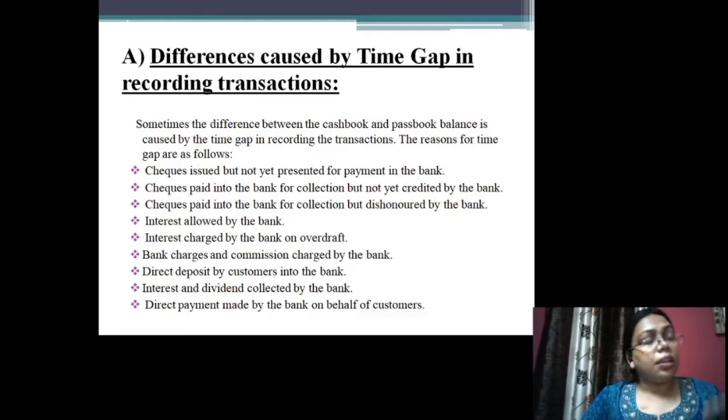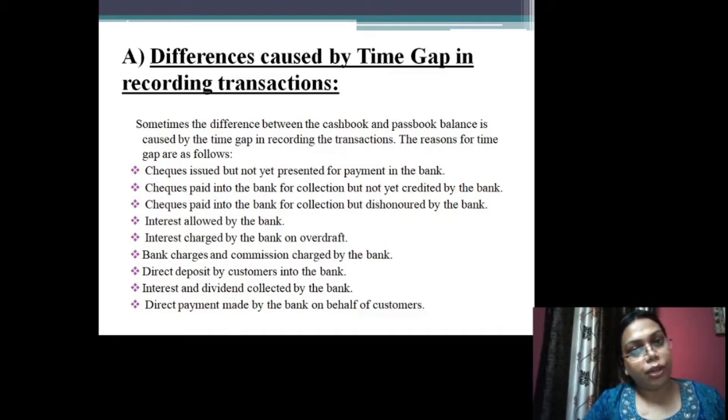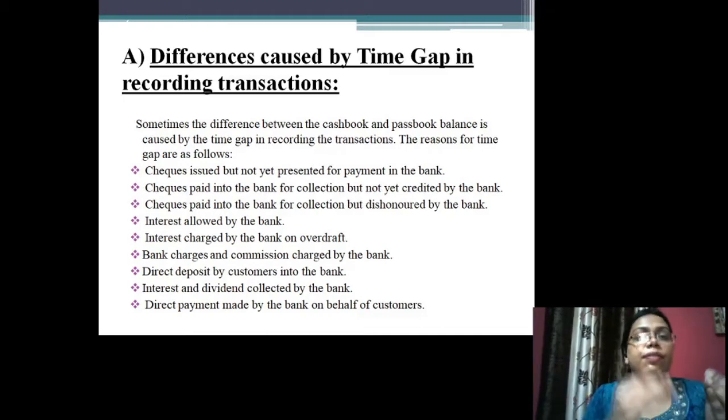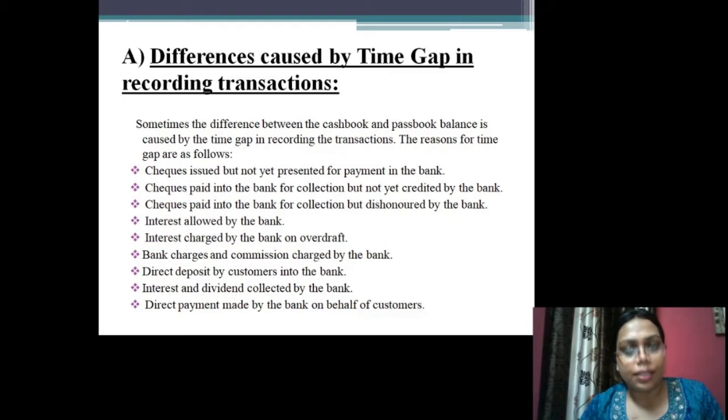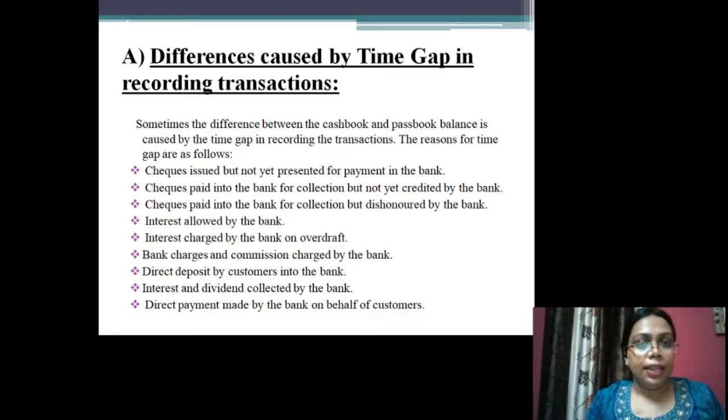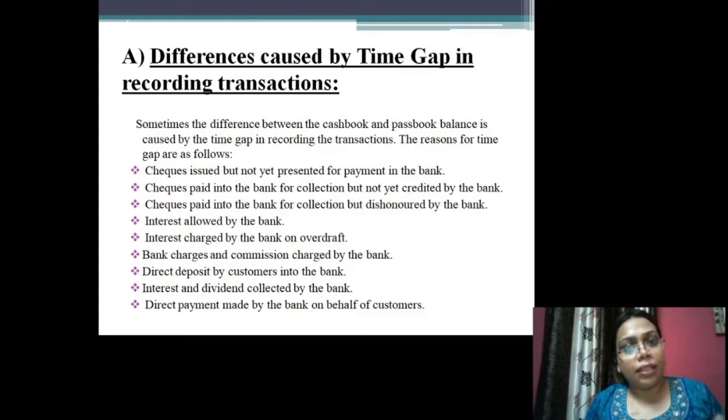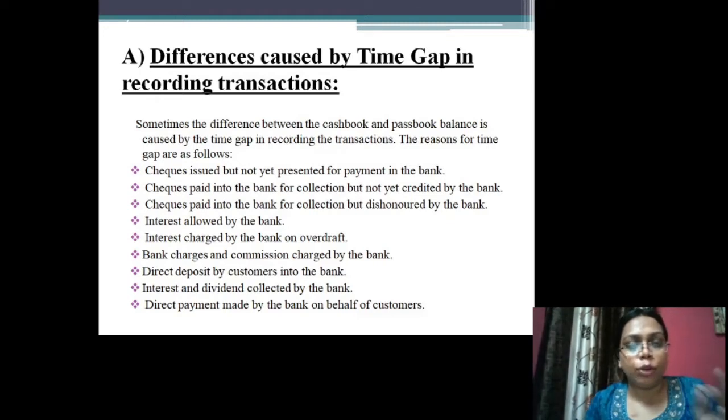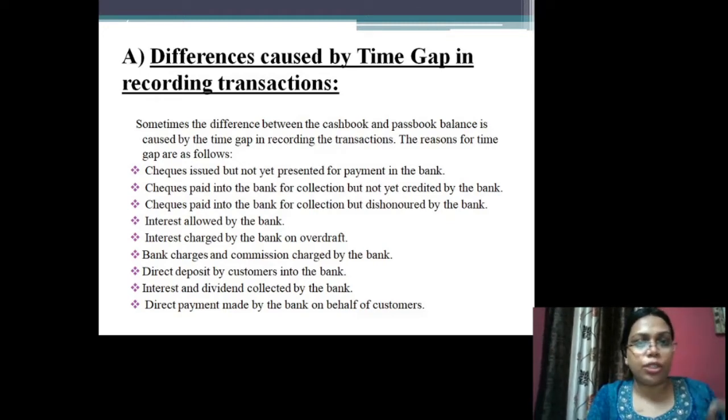When a firm receives a check or a draft from any of its customers, I, being a firm, will deposit that check to the bank immediately, and I will record this transaction in my cash book and increase the bank balance by the amount of the check I have received and deposited to the bank.